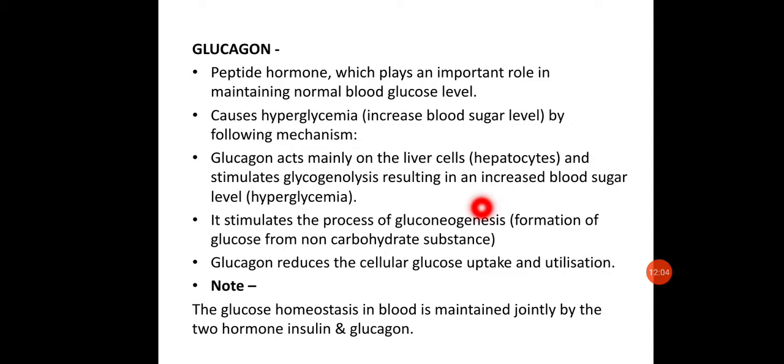Okay. So what is hyperglycemia? What does glucagon do? Glucagon acts on the hepatocytes, where it stimulates glycogenolysis, due to which the blood sugar level will be increased, and hence this condition is called hyperglycemia.